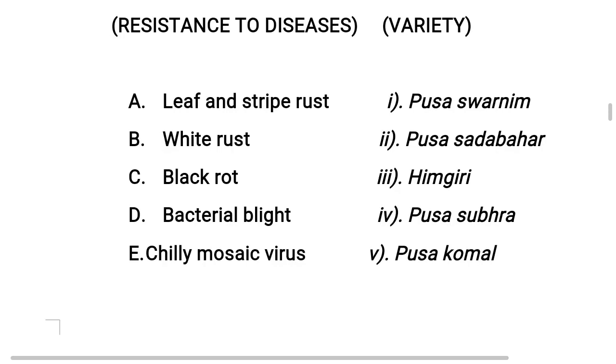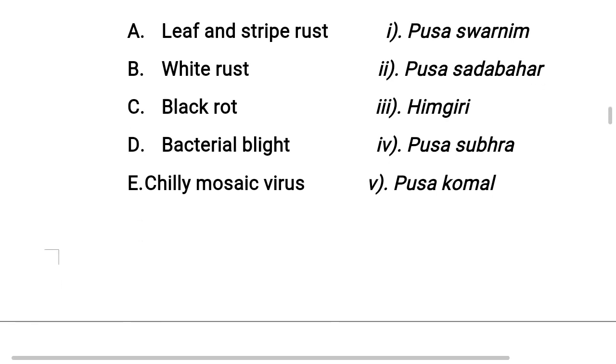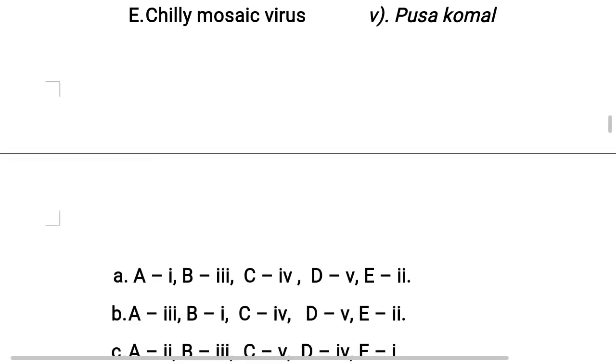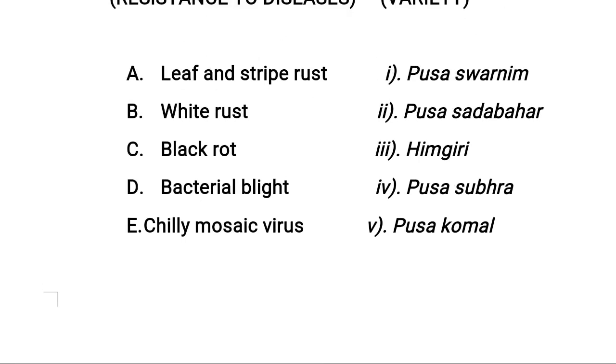Next, white rust disease. Resistance to this white rust disease variety is Pusa Swarnim. Pusa Swarnim is a Brassica variety.